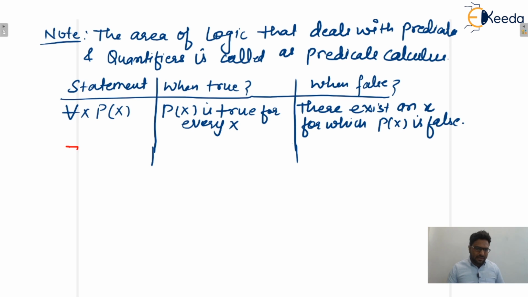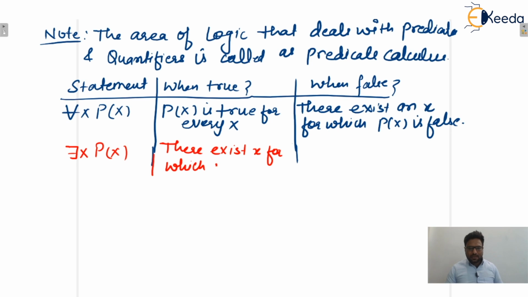Or let us assume a second statement: there exists x p of x. Now you tell me when it is true. If there exists an x for which p of x is true, then this statement is true.